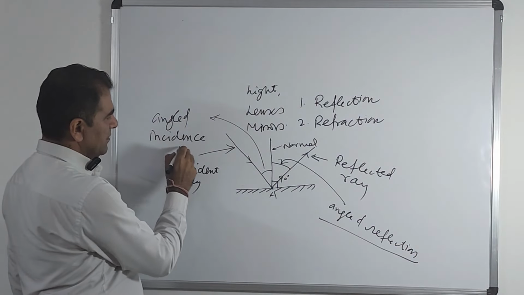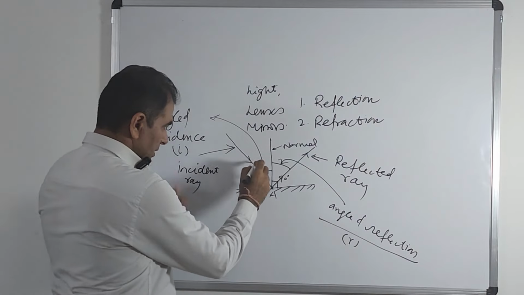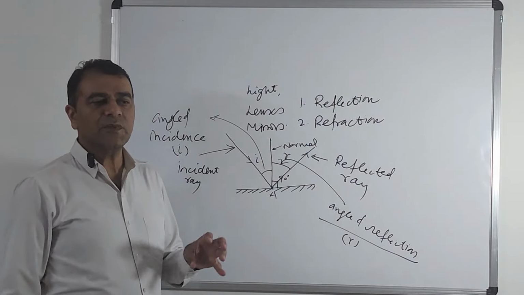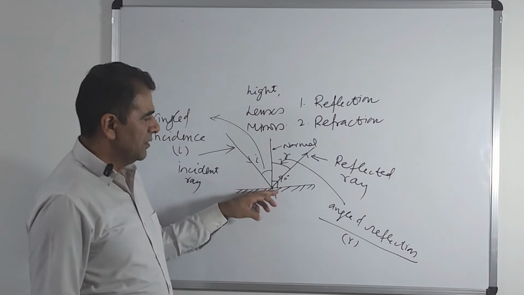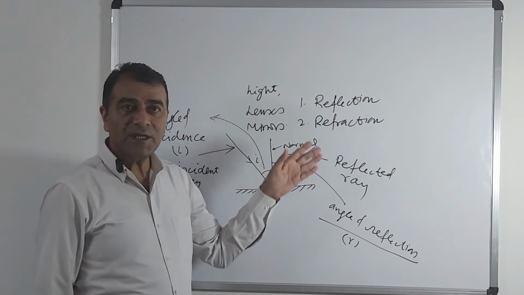And this is angle of incidence, say I, and this is say R, right? So it is angle I, it is angle R. So what is reflection? Reflection means when light falls on a surface and it travels back in the same medium.